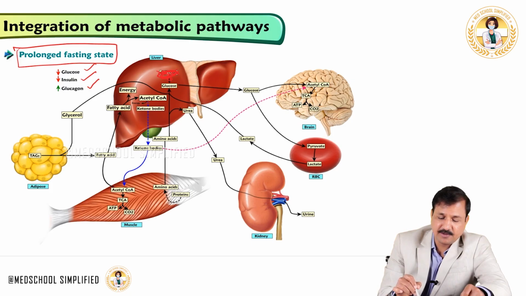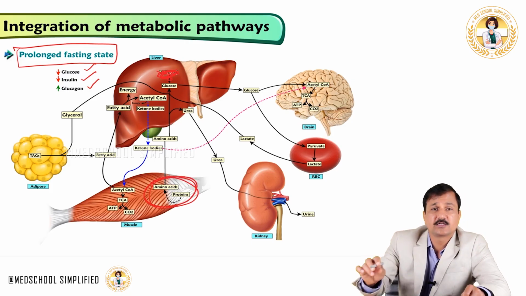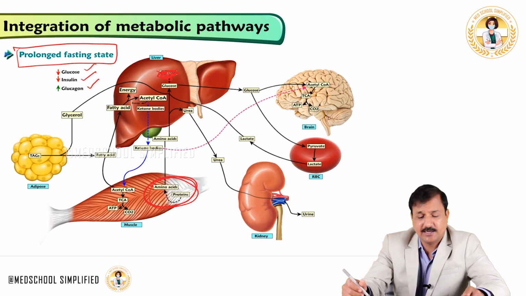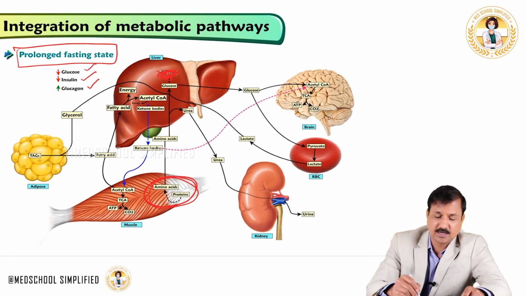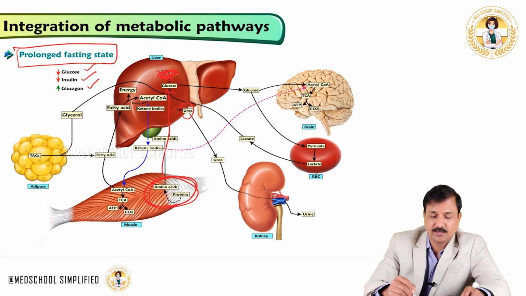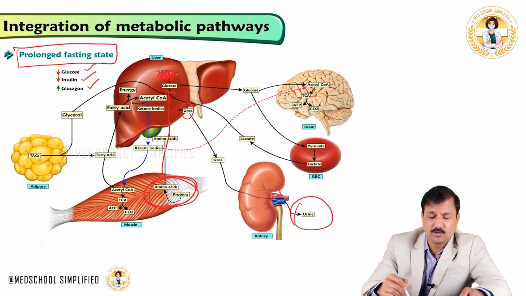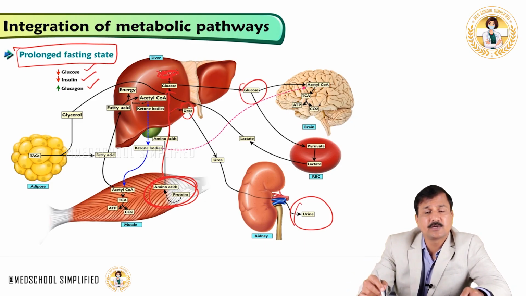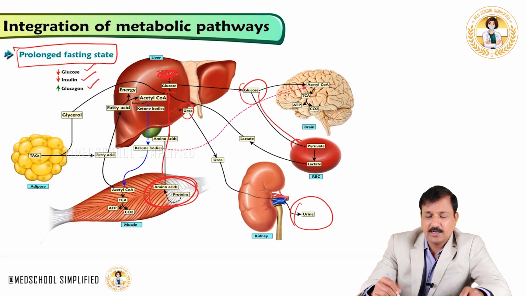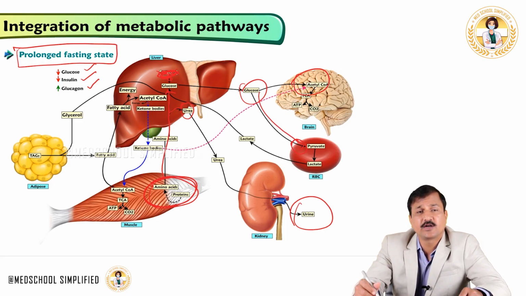And glucose is coming from gluconeogenesis, predominantly from skeletal muscle degradation releasing alanine. The carbon skeleton of alanine provides glucose, and the amino group is converted to urea. So gluconeogenesis is going on, and as more gluconeogenesis goes on, more and more urea is formed, and urea is excreted in the urine, while glucose is released into the circulation by the liver, and that is predominantly taken up by the red blood cell. And still the brain is using glucose for its energy need, although it is trying to adapt itself to use